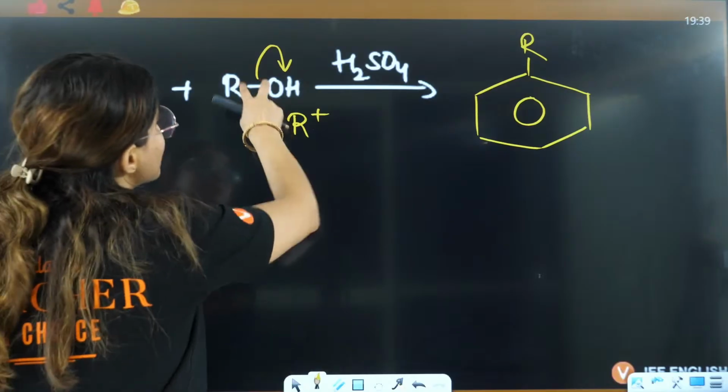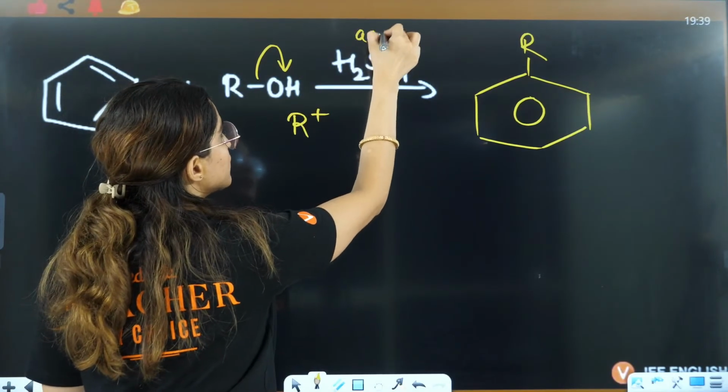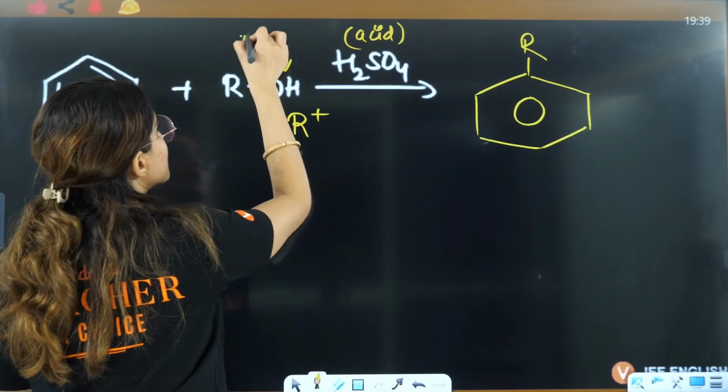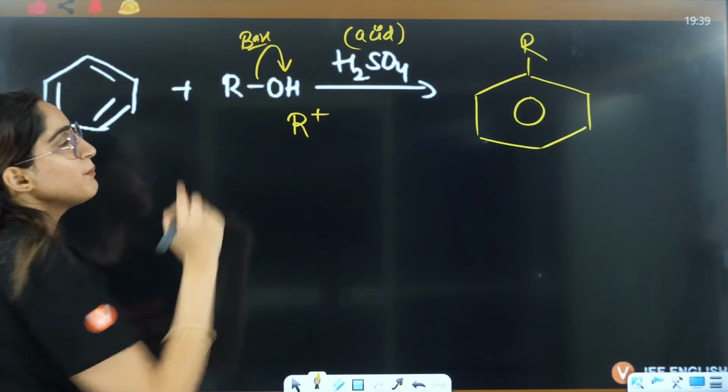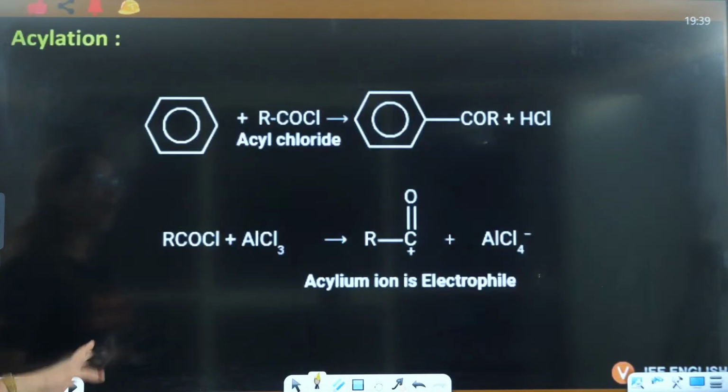You will say, ma'am, but this is an acid, it should lose a proton. When you compare both of these, this will act as an acid and this will act as a base. So it will eliminate OH negative, and hence R positive will be formed.